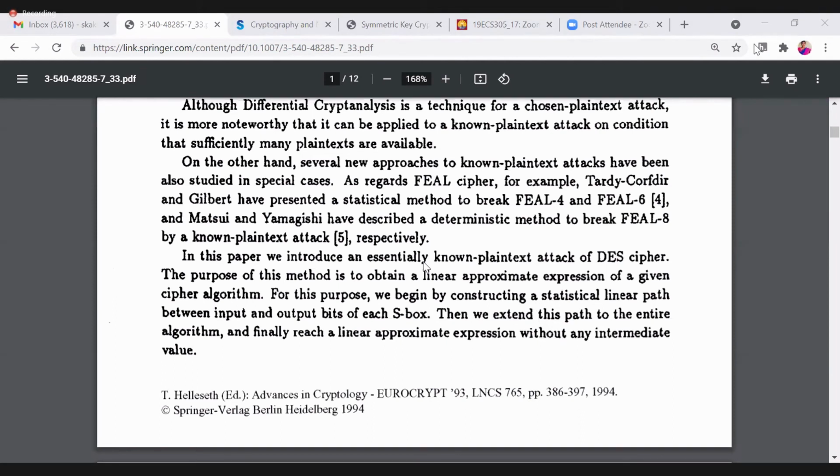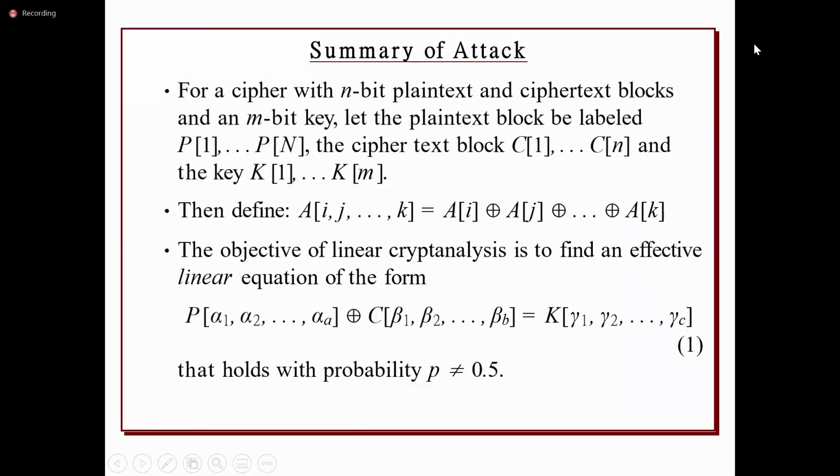So the main idea of this linear cryptanalysis attack is it is going to take the plaintext as well as the ciphertext, and perform the XOR operation with this, in a particular round and a particular bit.